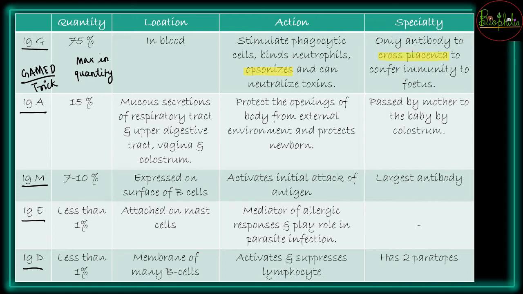So next is going to be IgA, which is the second largest in quantity, that is 15%, और उसकी location होगी mucus secretions of the respiratory and the digestive tract. It can be also the vagina and the colostrum. So वो उसकी location हो गई. And what is the action of it? The action is going to be to protect the openings of the body. So you can understand respiratory tract में nose is the opening, upper digestive tract में mouth is the opening, reproductive tract का vagina is the opening,